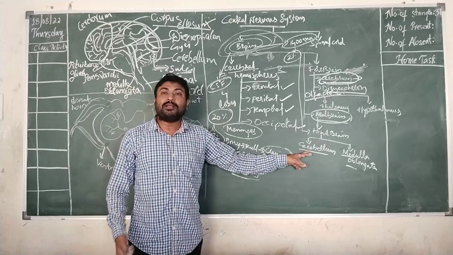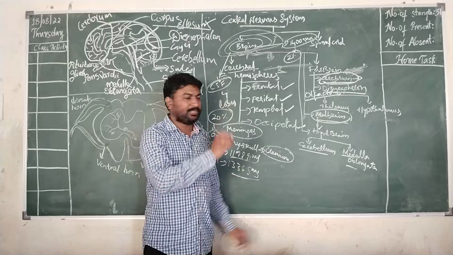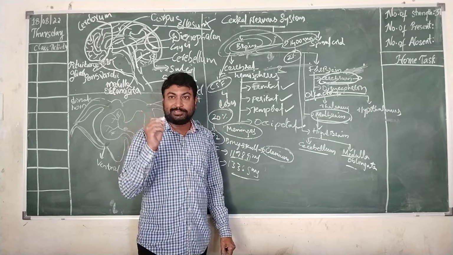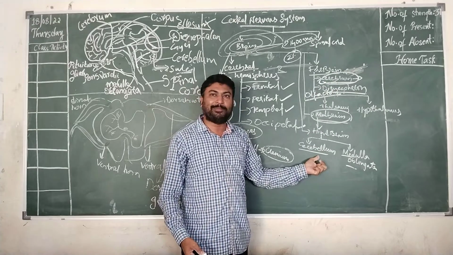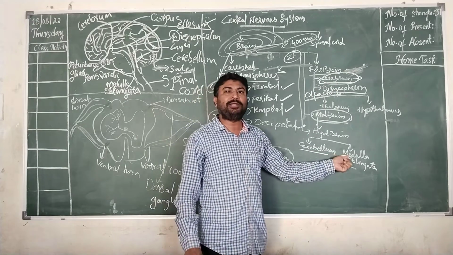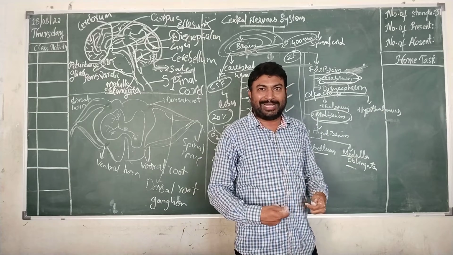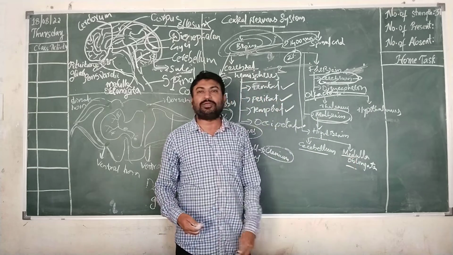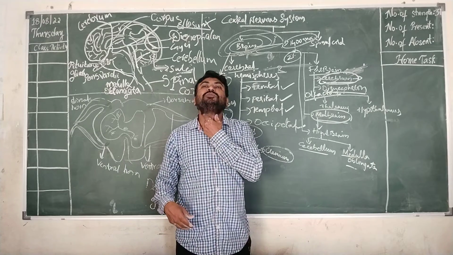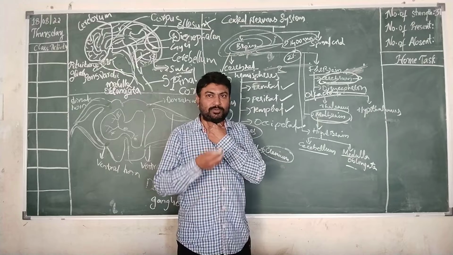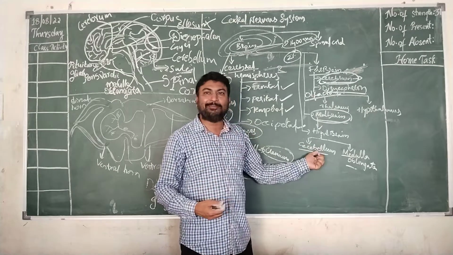Cerebellum will be controlling all the voluntary movements of your body. Now I am writing. It is under the control of cerebellum. Thinking is under the control of cerebrum. Voluntary movements are under the control of cerebellum. And all the involuntary actions, just like heartbeat, your kidneys functioning, your digestion process, everything will be under the control of your medulla oblongata. That means involuntary actions. Swallowing. Only swallowing is voluntary. You swallow your food up to here. That is voluntary. That will be done by cerebellum.